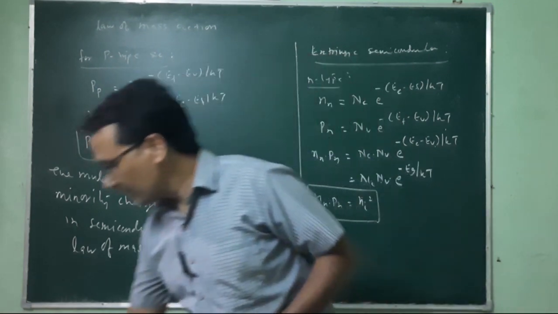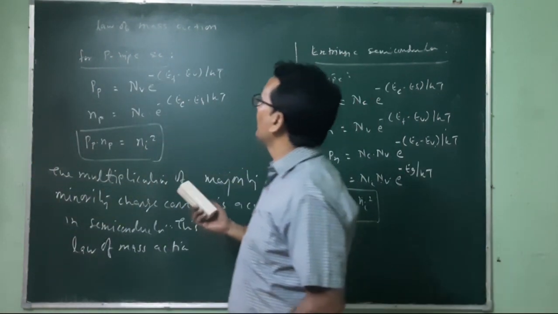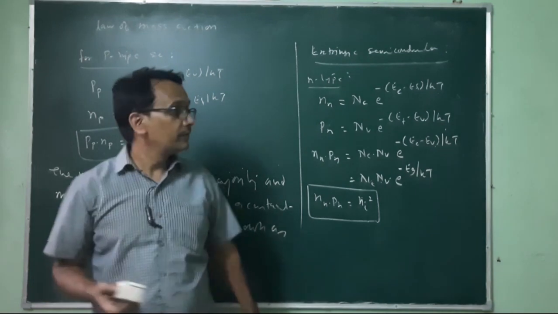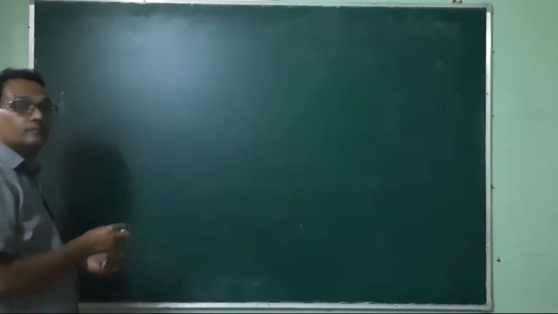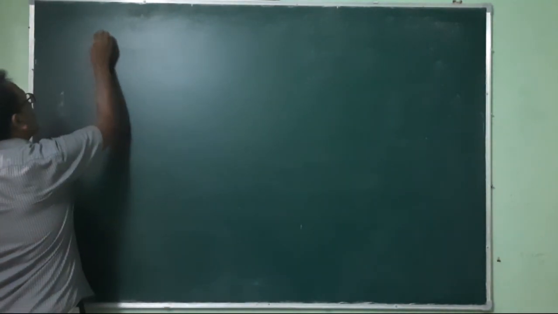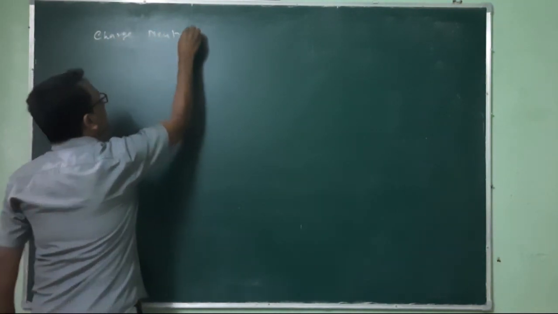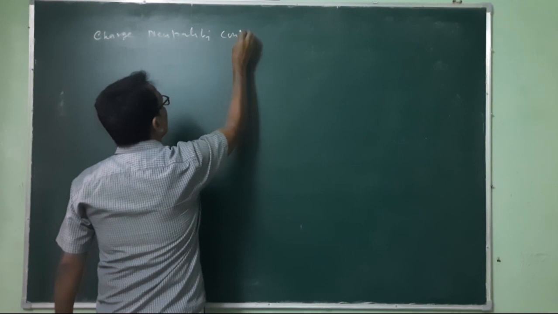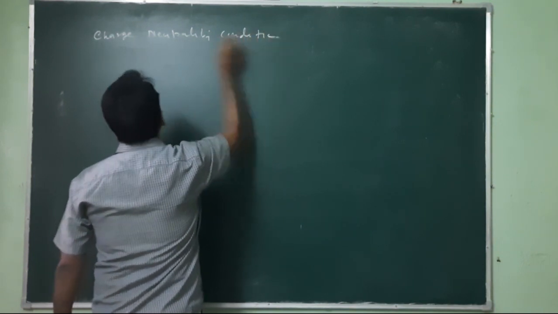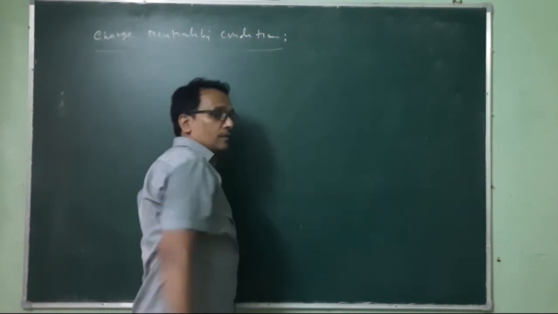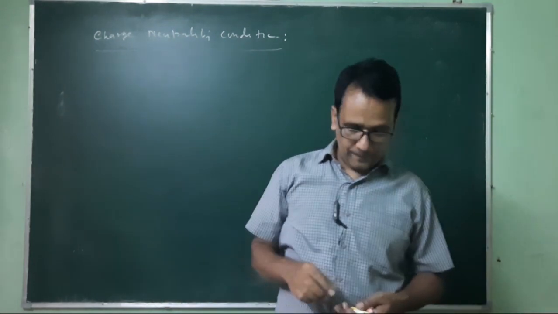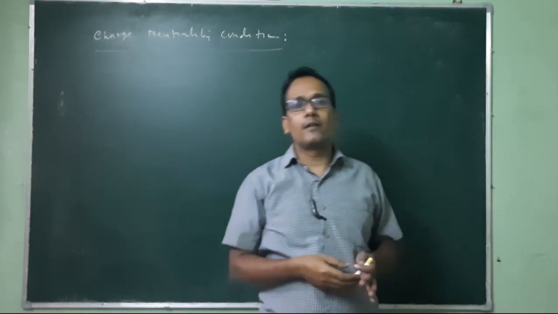And one last thing we have to cover is the charge neutrality condition. Obviously, semiconductors are neutral in general.